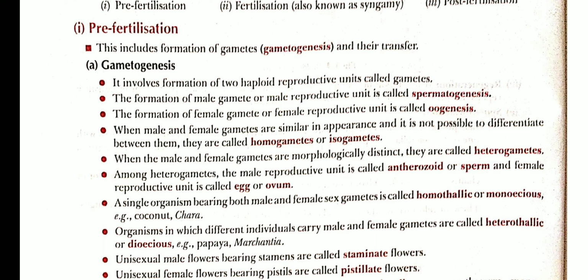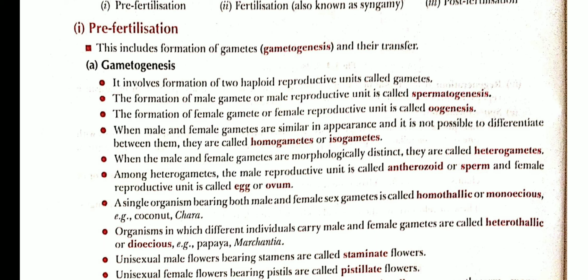Spermatogenesis takes place in the male sex organs, and oogenesis occurs in the female sex organs, and spermatogenesis and oogenesis occur by the process of meiosis, not mitosis, as mitosis is the most common in the case of asexual reproduction.